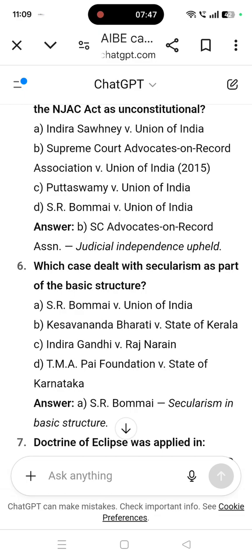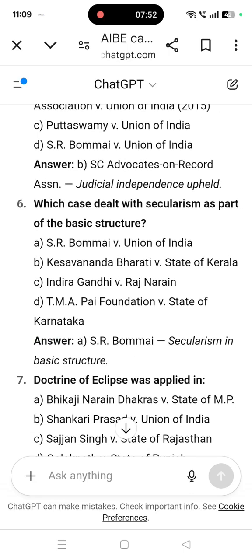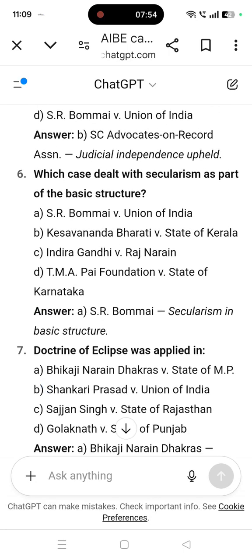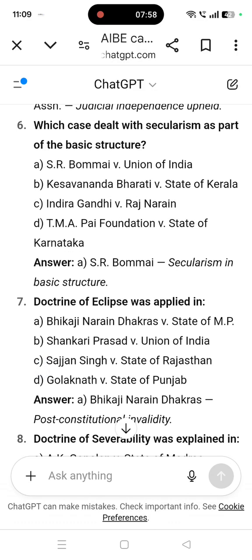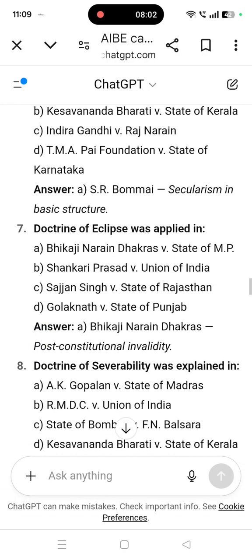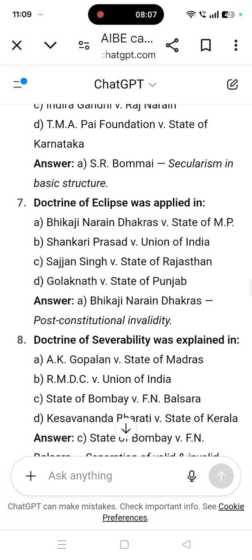Which case dealt with secularism as part of the basic structure? S.R. Bommai versus Union of India. Secularism is part of the basic structure. Doctrine of eclipse was applied in Bhikaji Narain Dhakras versus State of Madhya Pradesh.